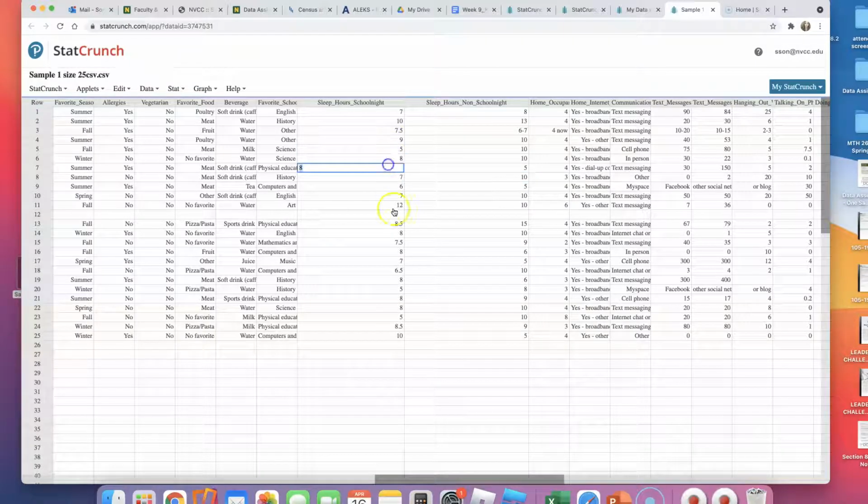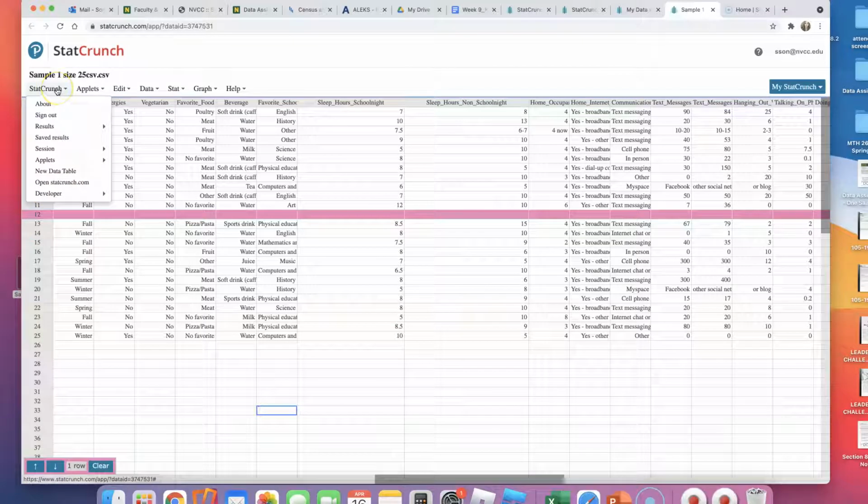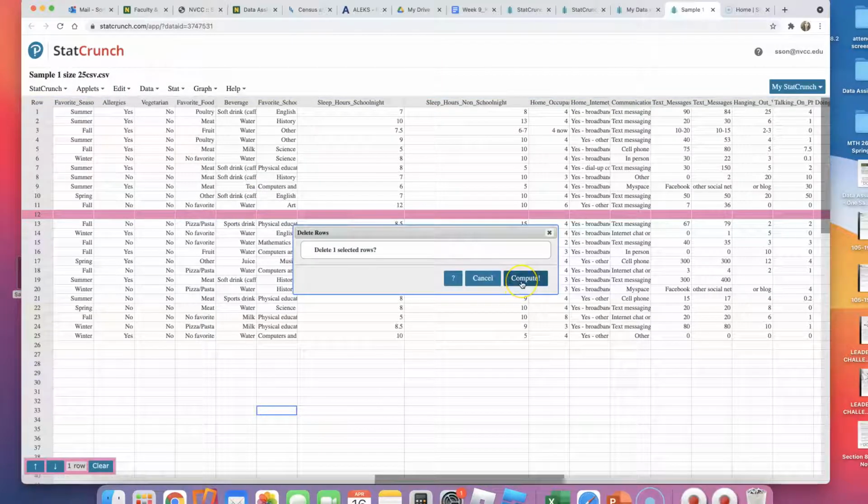9, 5, and so on. And there's that blank. I'm going to click on this number 12. I'm going to let him go. Okay, look. I clicked on this 12, and now it's highlighted in pink. But before I delete him only, is there anybody else that I want to delete? No, all the other numbers are looking normal, regular. So I clicked on this student. I am going to edit, rows, and I'll click on delete. I'm just gonna let this student go.